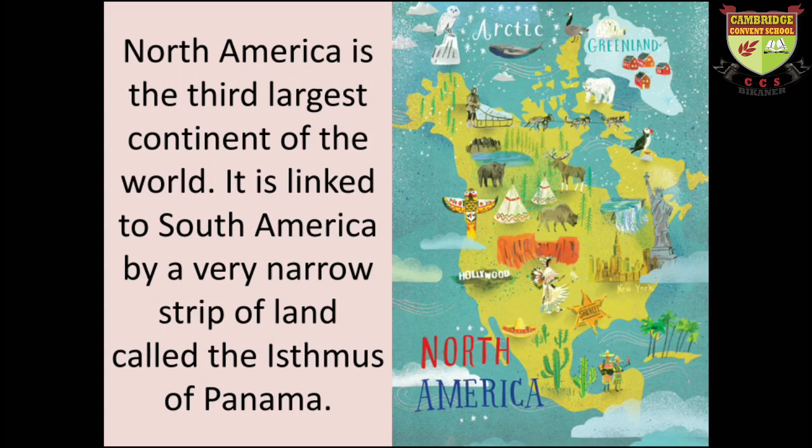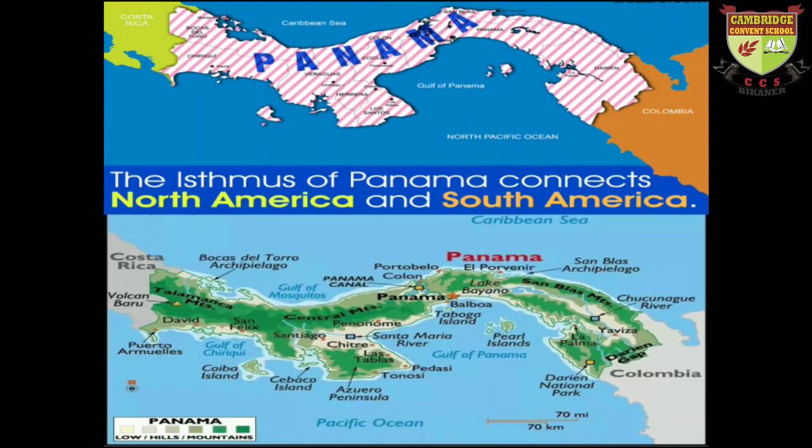You can see the picture in our next slide. Yes, the Isthmus of Panama connects North America and South America.